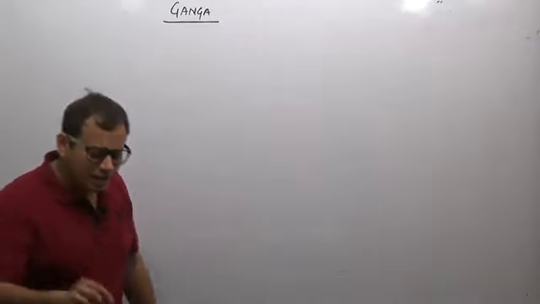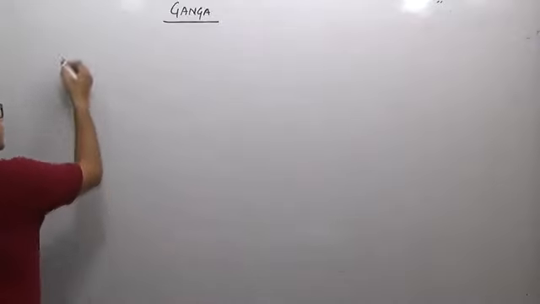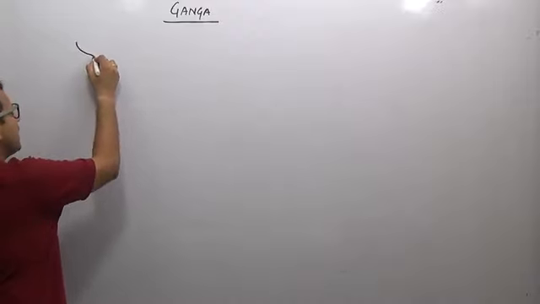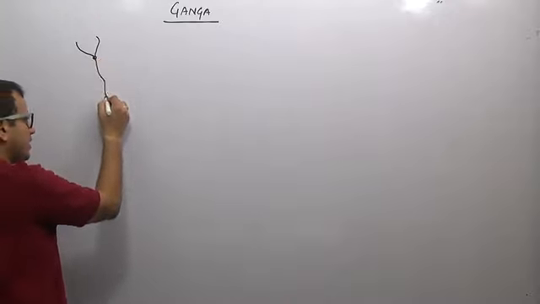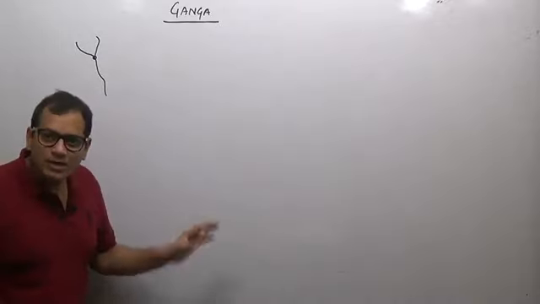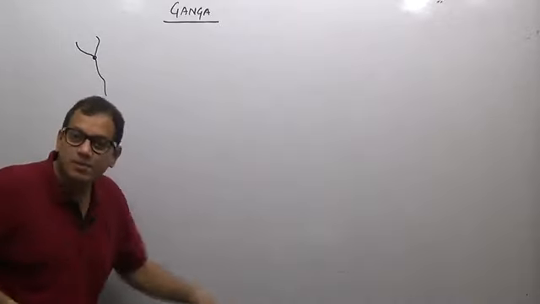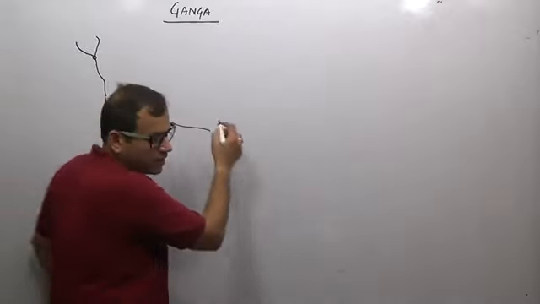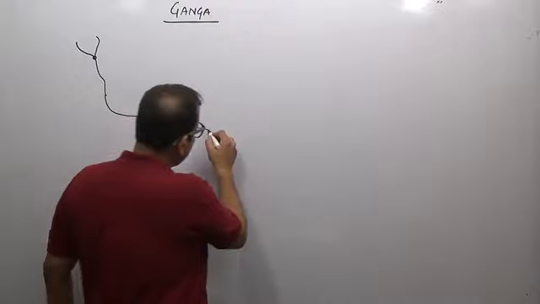In general, if I draw the river Ganga, you know that it originates as Bhagirathi and river Alaknanda. They both together join at Devprayag, and then Ganga continues its journey. At Haridwar, the Ganga enters the Great Plains of India, and after that it continues its journey.